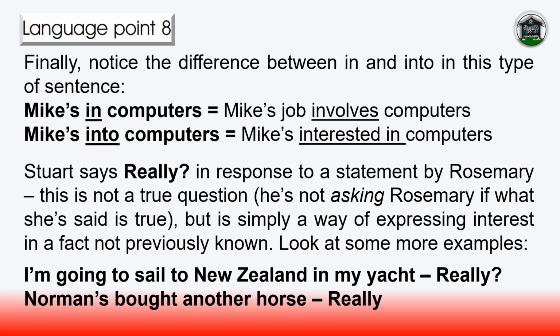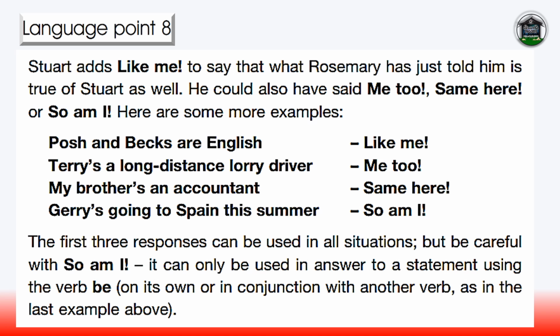"I'm going to sail to New Zealand in my yacht." "Really?" "Norman's bought another horse." "Really?" Stuart adds, "Like me," to say that what Rosemary has just told him is true of Stuart as well. He could also have said, "Me too," "Same here," or "So am I."